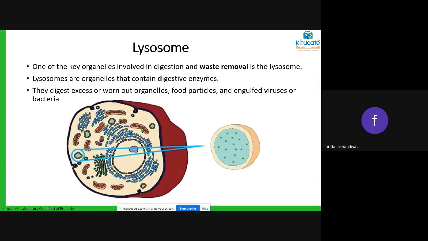So what happens? Certain times the cell gets infected with something that will destroy the entire cell. In that process, to protect itself and the other cells around it, the lysosome will eat the entire cell that it is present in.